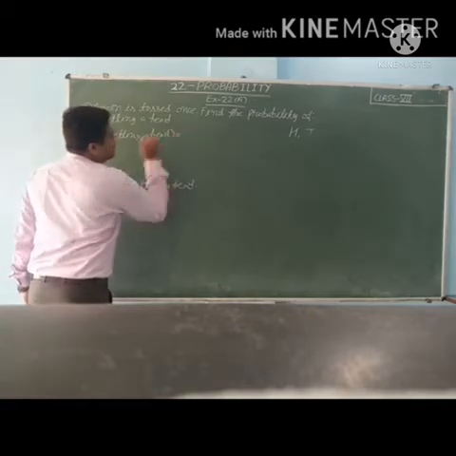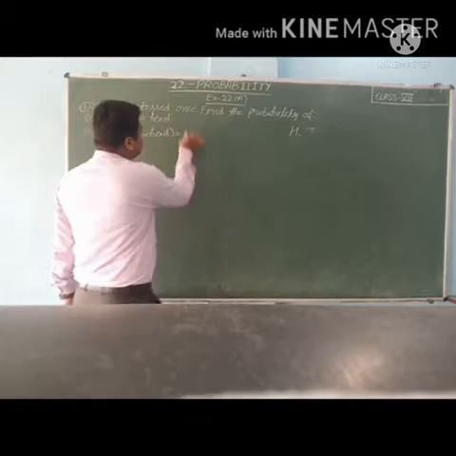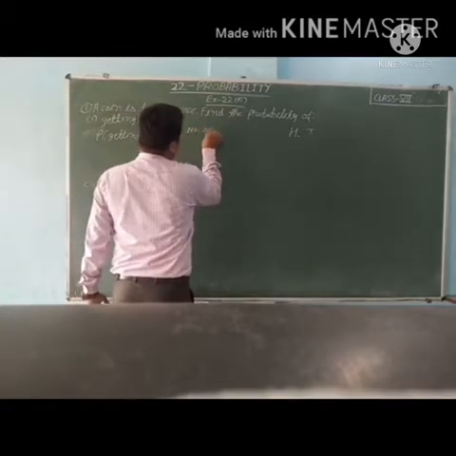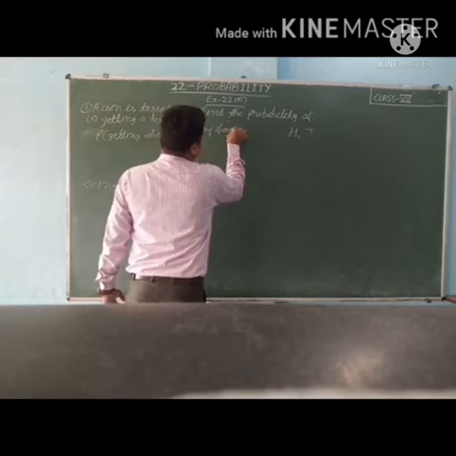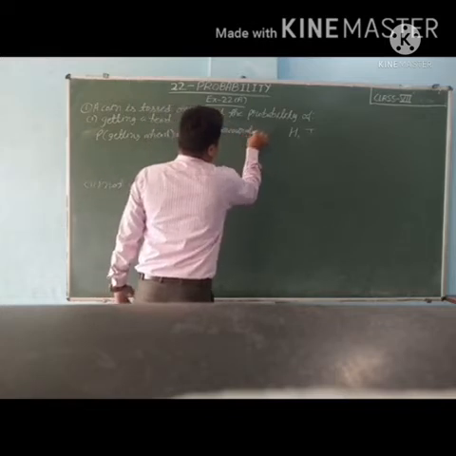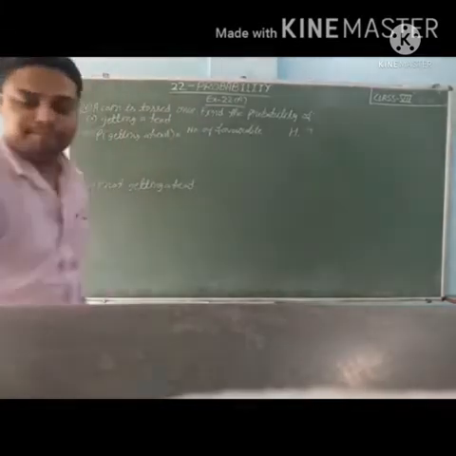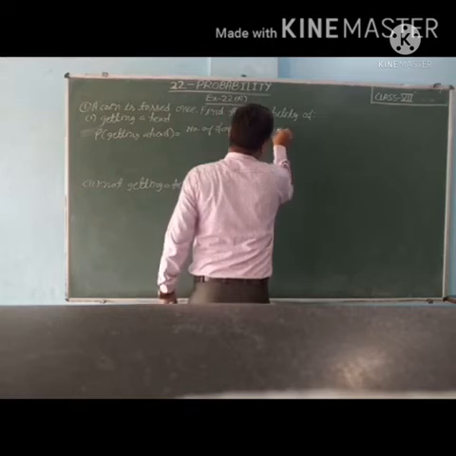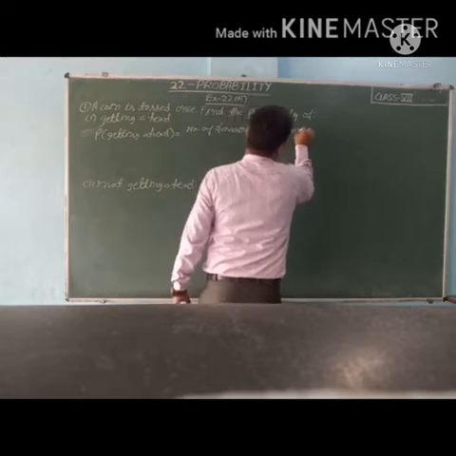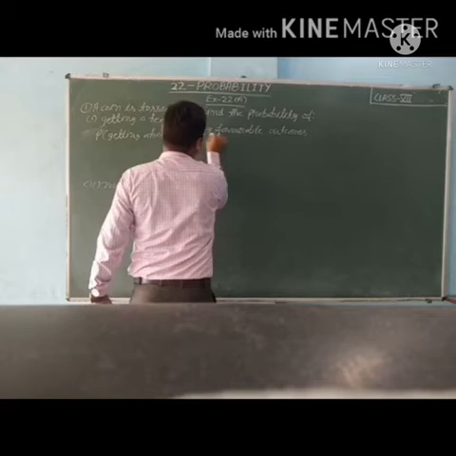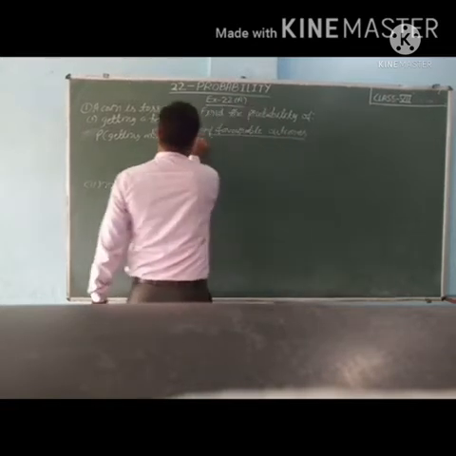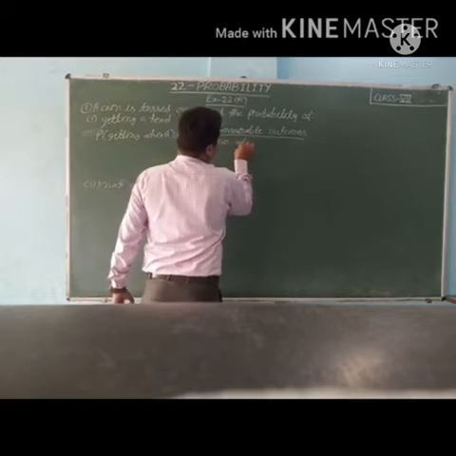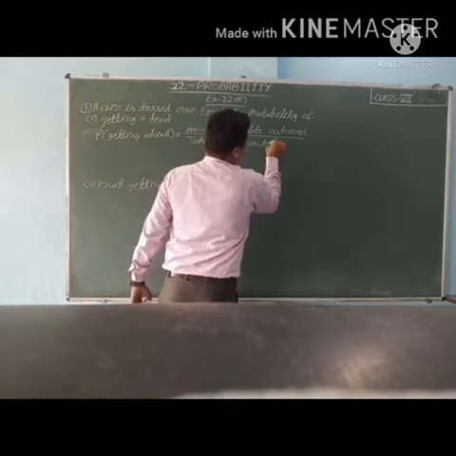First we write the formula: number of favorable outcomes upon total number of outcomes.